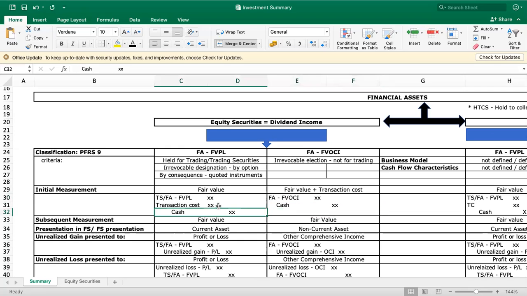So after initial measurement, this time, how are we going to record and measure the investment subsequently? So you have subsequent measurement. At the end of the year, okay, we need to subsequently measure the financial asset under profit or loss at fair value, and under FVOCI also at fair value.